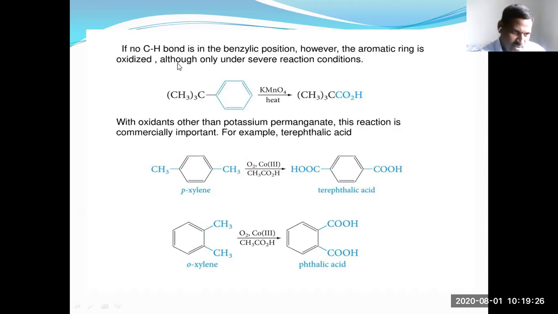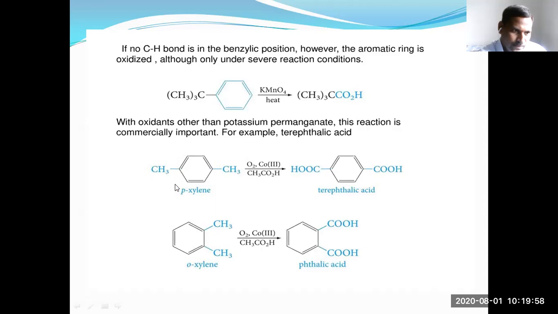With no benzylic hydrogen, the aromatic nucleus undergoes oxidation only under very severe reaction conditions. So to get benzoic acid from arenes, the arenes must have benzylic hydrogen.